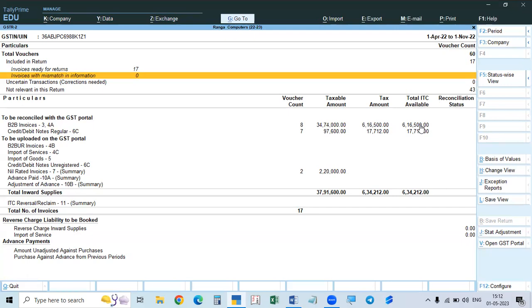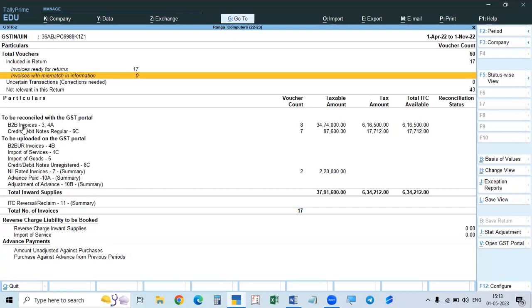But as per the 2A and 2B only, we have to take. As per our books, we cannot take the ITC. That means if they file, they will pay the money. If they pay the money, only then you will get it. That's why if they file GSTR 1, and our invoices are mentioned in that, then only we can get the ITC. That is why this is only for our reference. But depending on 2A and 2B, we have to take the ITC.